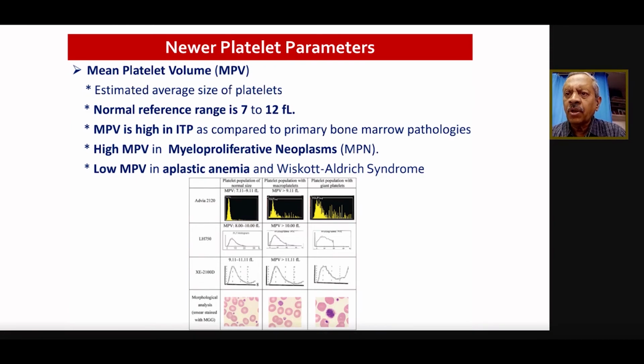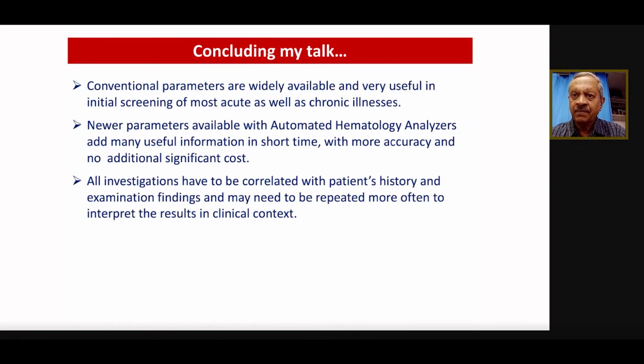So the point is what we see in the conventional parameters can be preponed or can be seen ahead of time by using the newer parameters. There are a lot of things that need to be discussed. It's not that these newer parameters are without false positive and false negative reports. They are, right? We need to have careful interpretation, and whenever in doubt, we have to correlate with the conventional parameters also, right? It's very, very important.